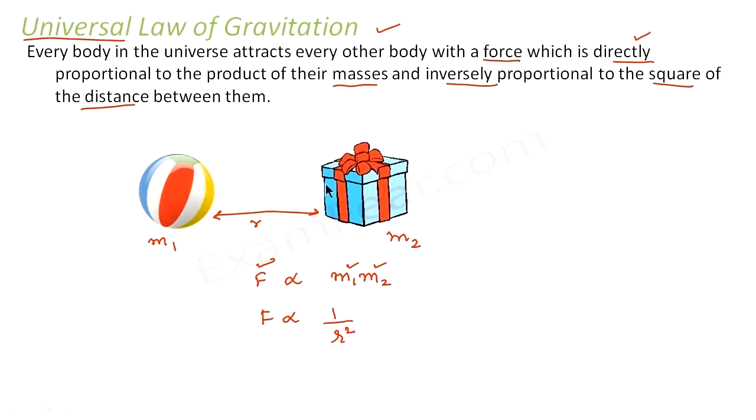That means the closer these two objects come, the more the force will be, because as they come close, the value of r will decrease. Now the value of r decreasing means the value of F will increase. So this was basically the universal law of gravitation, which was given by Newton, and it holds true universally for all the objects in this universe.